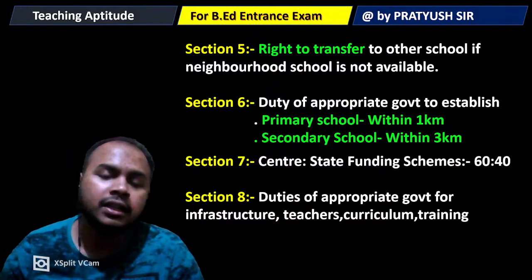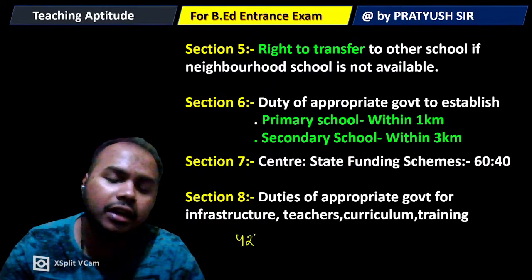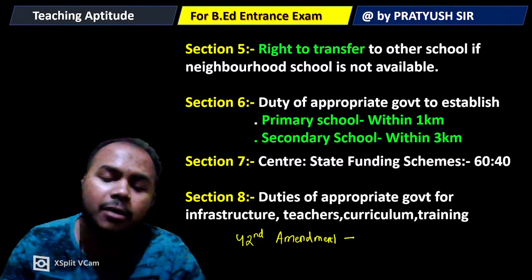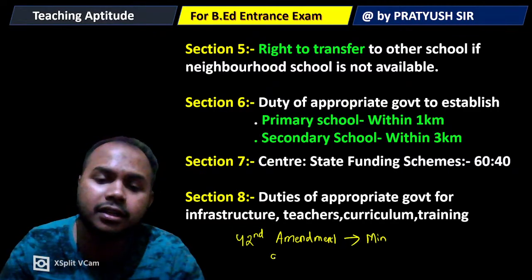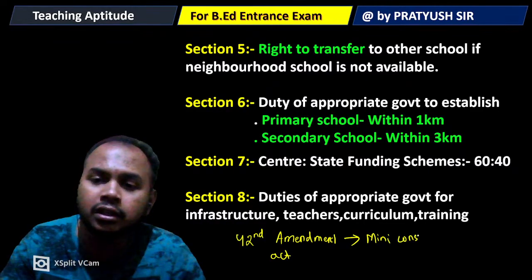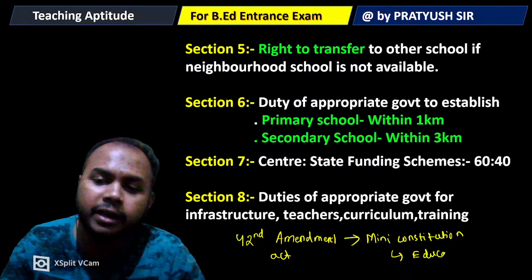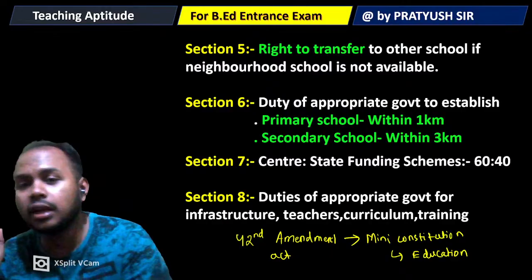As we know, according to the 42nd Amendment Act, which is popularly known as the mini constitution, education and some of the other things were brought back to the concurrent list. So they got transferred into the concurrent list.